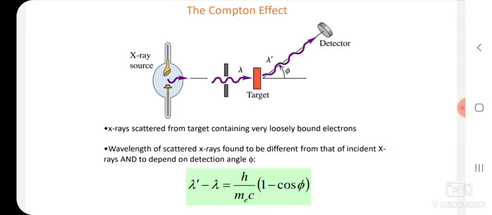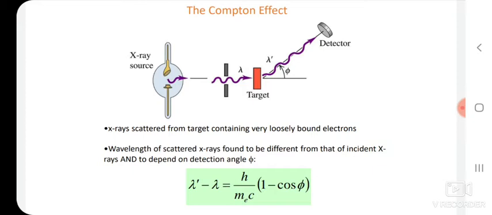In this derivation, we have to assume that both photon and electron are relativistic. It means they are moving with the speed of light, and the collision which is going to happen between the incident photon and the target electron is elastic. That is why they obey the conservation of linear momentum and the conservation of total relativistic energy. On that basis, we can derive this Compton shift.